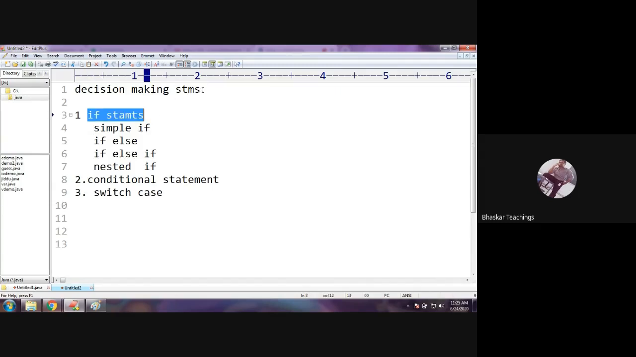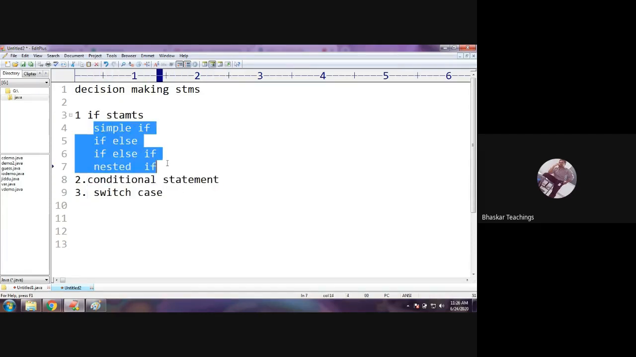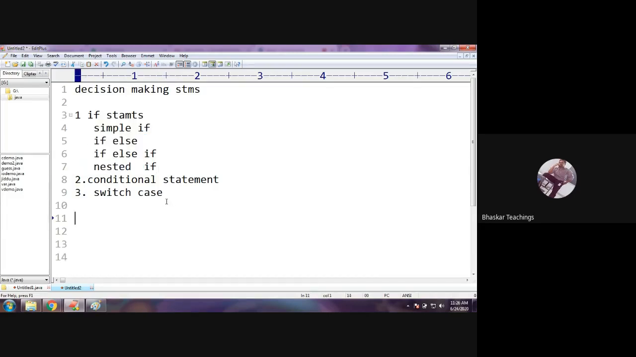Actually, the categories in flow control statements are decision making statements, iterative statements, and transfer statements. In the decision making statements, we have three categories: if statements, conditional statement, switch case. In if statements, we have four types of ifs: simple if, if else, if else if, and nested if. And the second category in flow control structure is iterative statements.